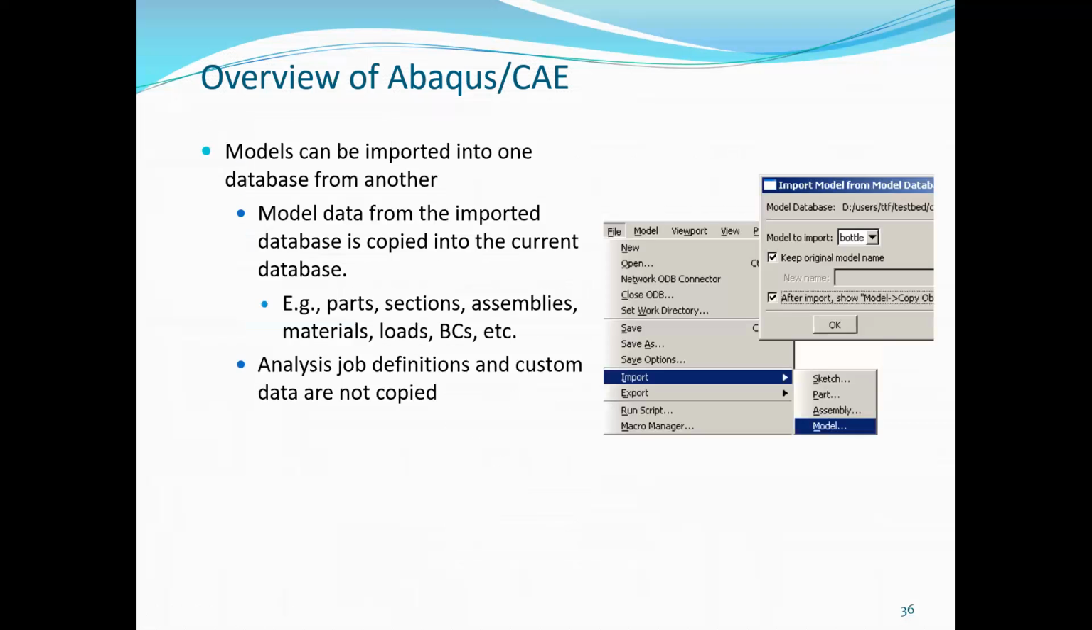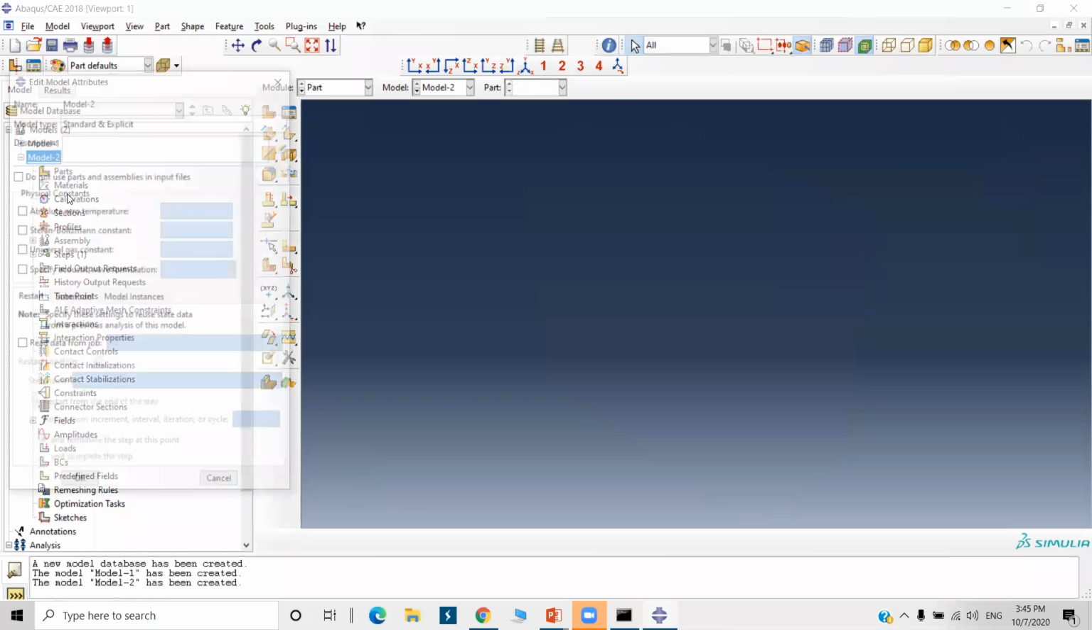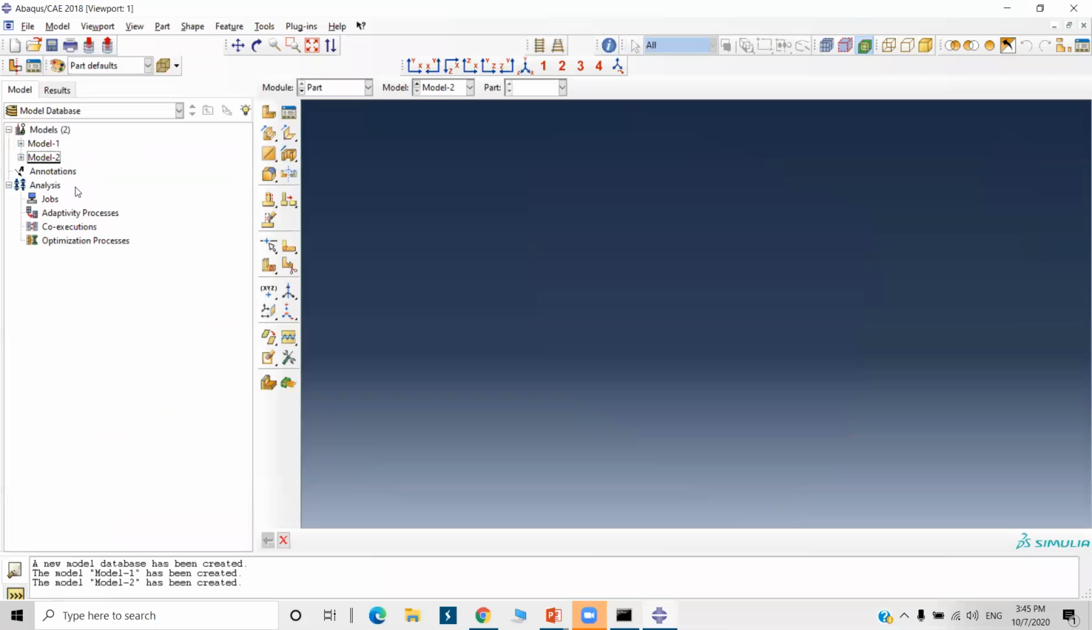Then models can be imported into one database from another. Model data from the imported database is copied into the current database, that is parts, sections, assemblies, materials. Whichever is the current model, it is copied into that. Suppose model 1 is current now. If I import any part, it will get copied into model 1. If you want to import into model 2, you have to make it current. So double click on it and just click OK. Model 2 is current now. There is an underline.